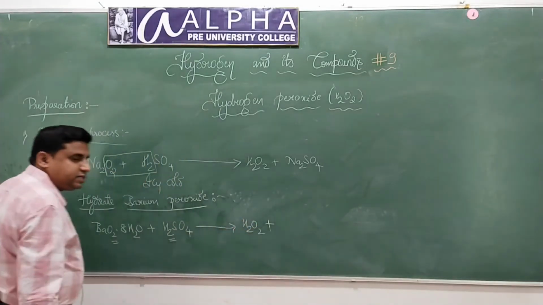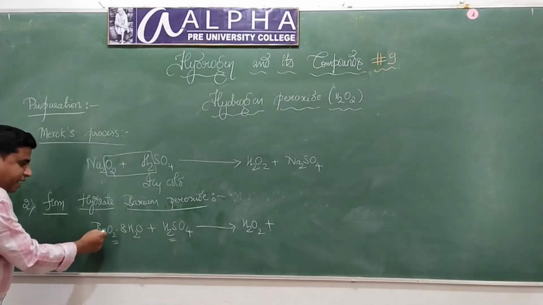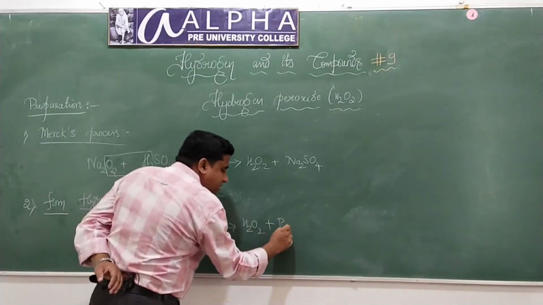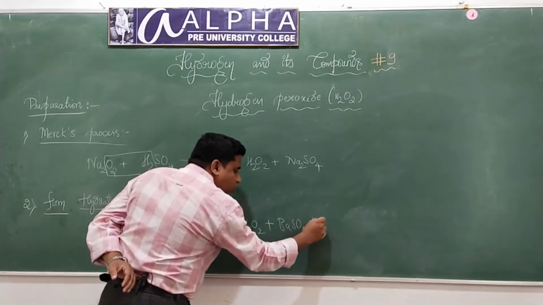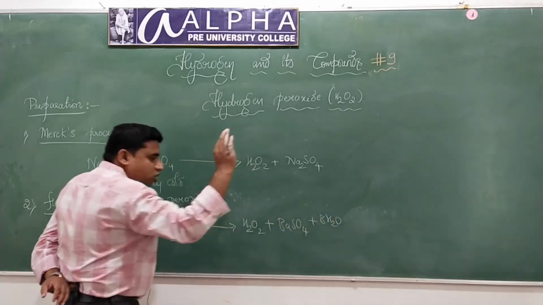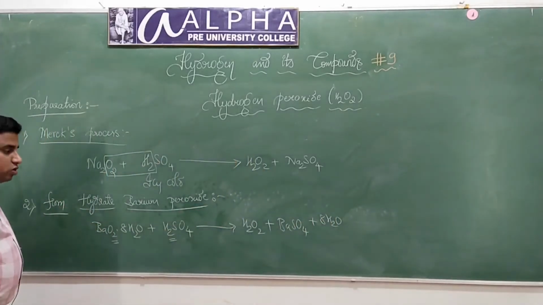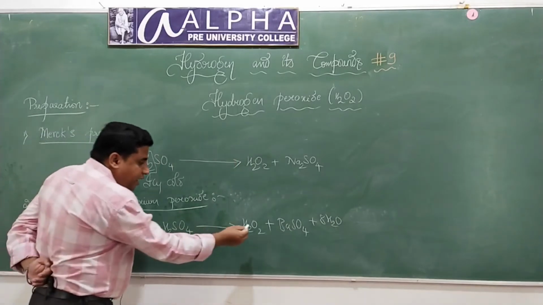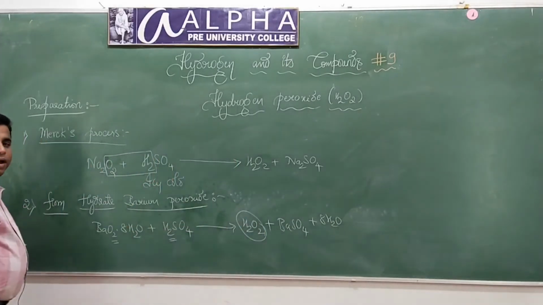H2O2 plus what else is formed? Barium sulfate, BaSO4. And the water molecules get evaporated. Water molecules will vanish. So got it? That is how we prepare hydrogen peroxide from barium peroxide.